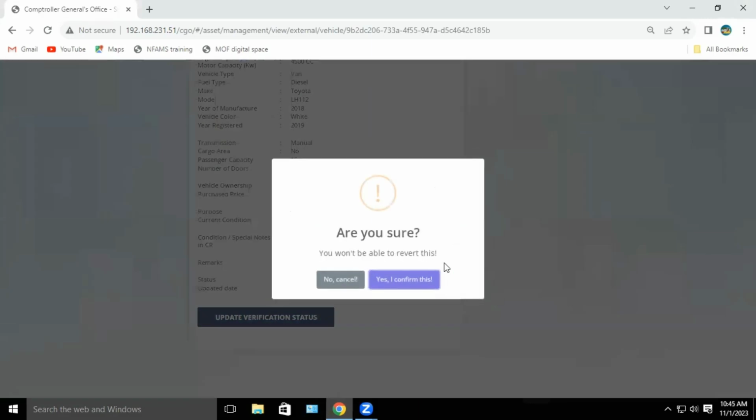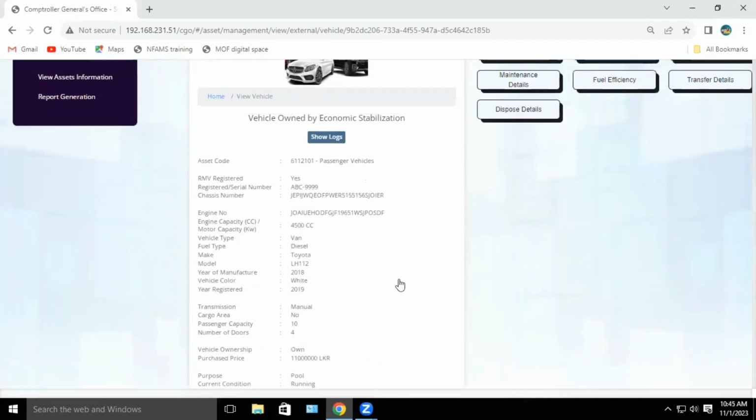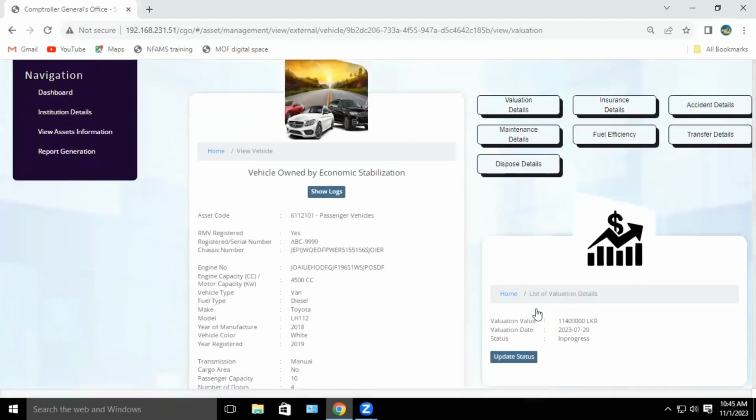Then you can see this familiar message, "Are you sure?" Then if you are sure that your verification is correct, click yes, I confirm this. Then you can see the valuation details like this, and click this update verification status button.